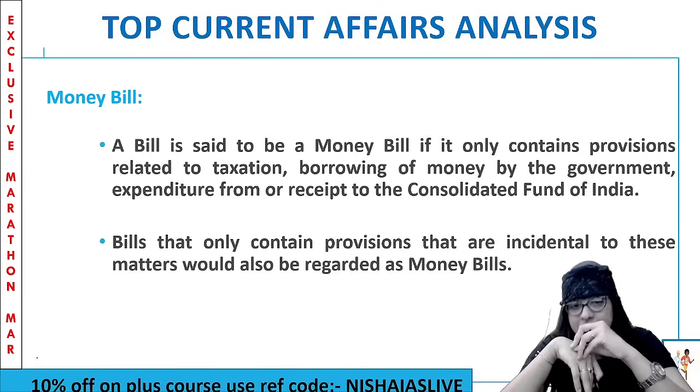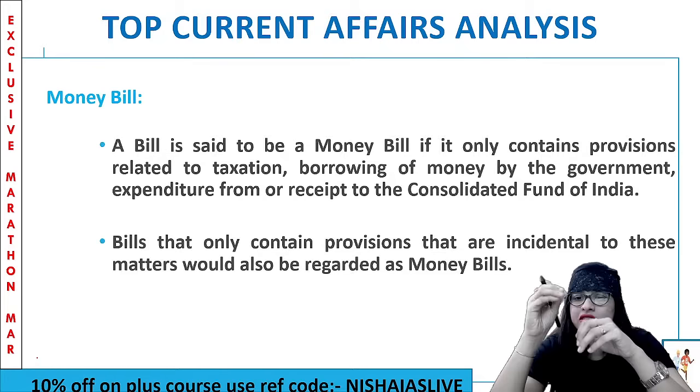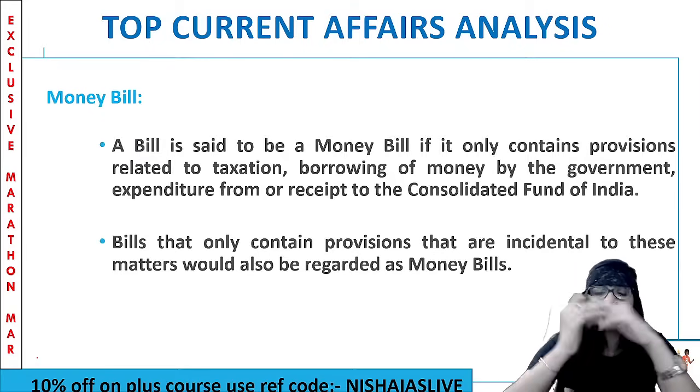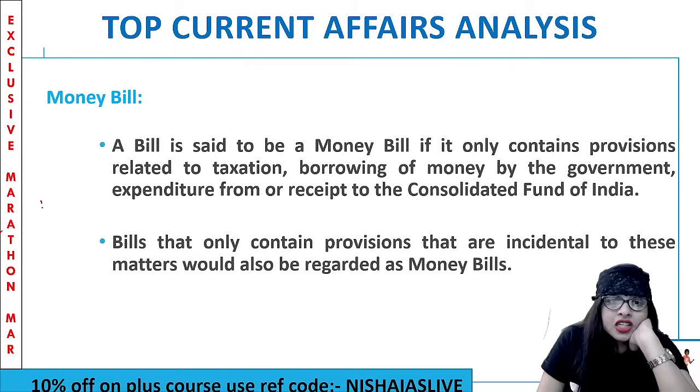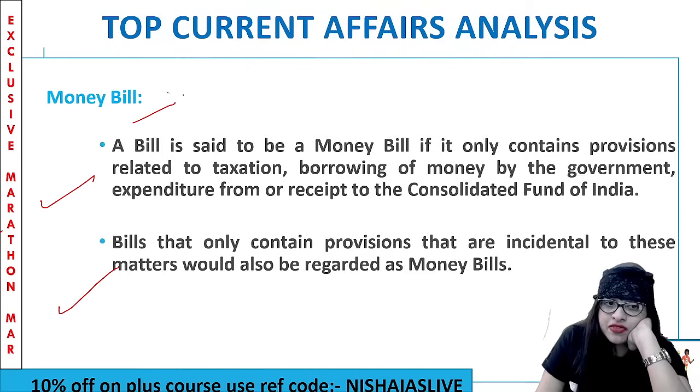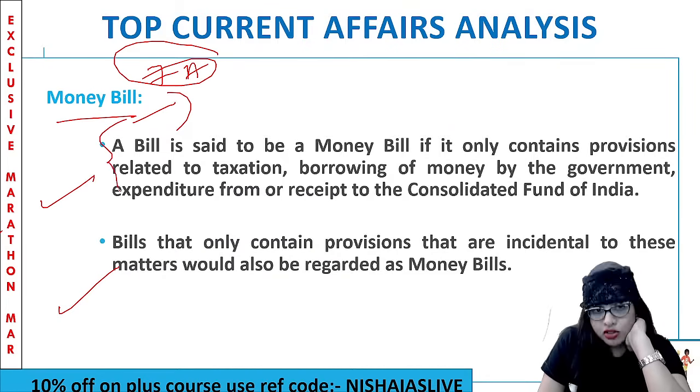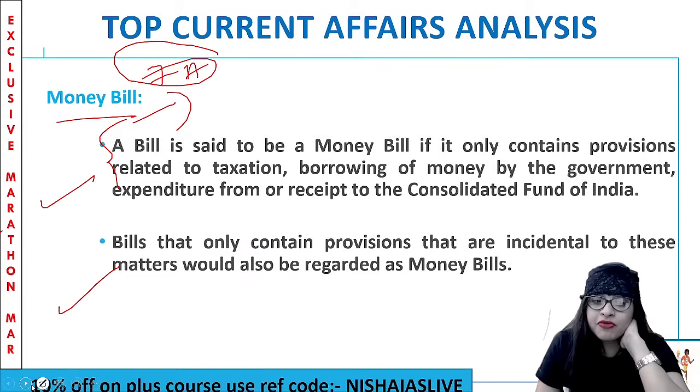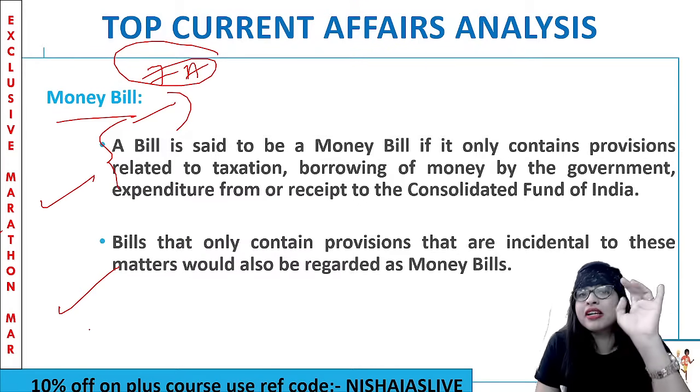And sometimes there are a few bills which contain provisions that are incidental to these matters. Then also they can be called money bills. Clear? So I've told you what an appropriation bill is, what a finance bill is, that when finance and appropriation come together they're called a money bill, and what a money bill is. So whatever questions come from the static portion of this, you shouldn't be confused.